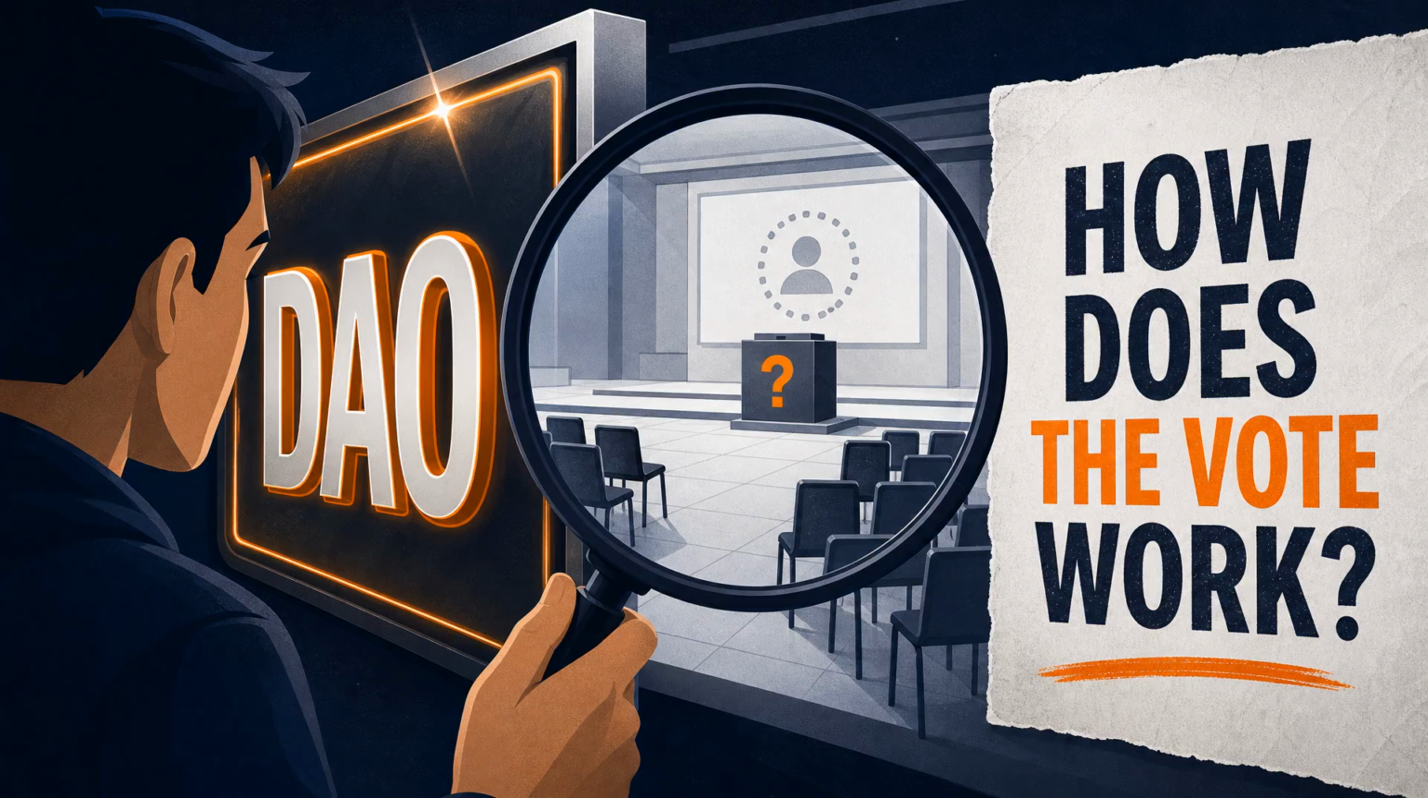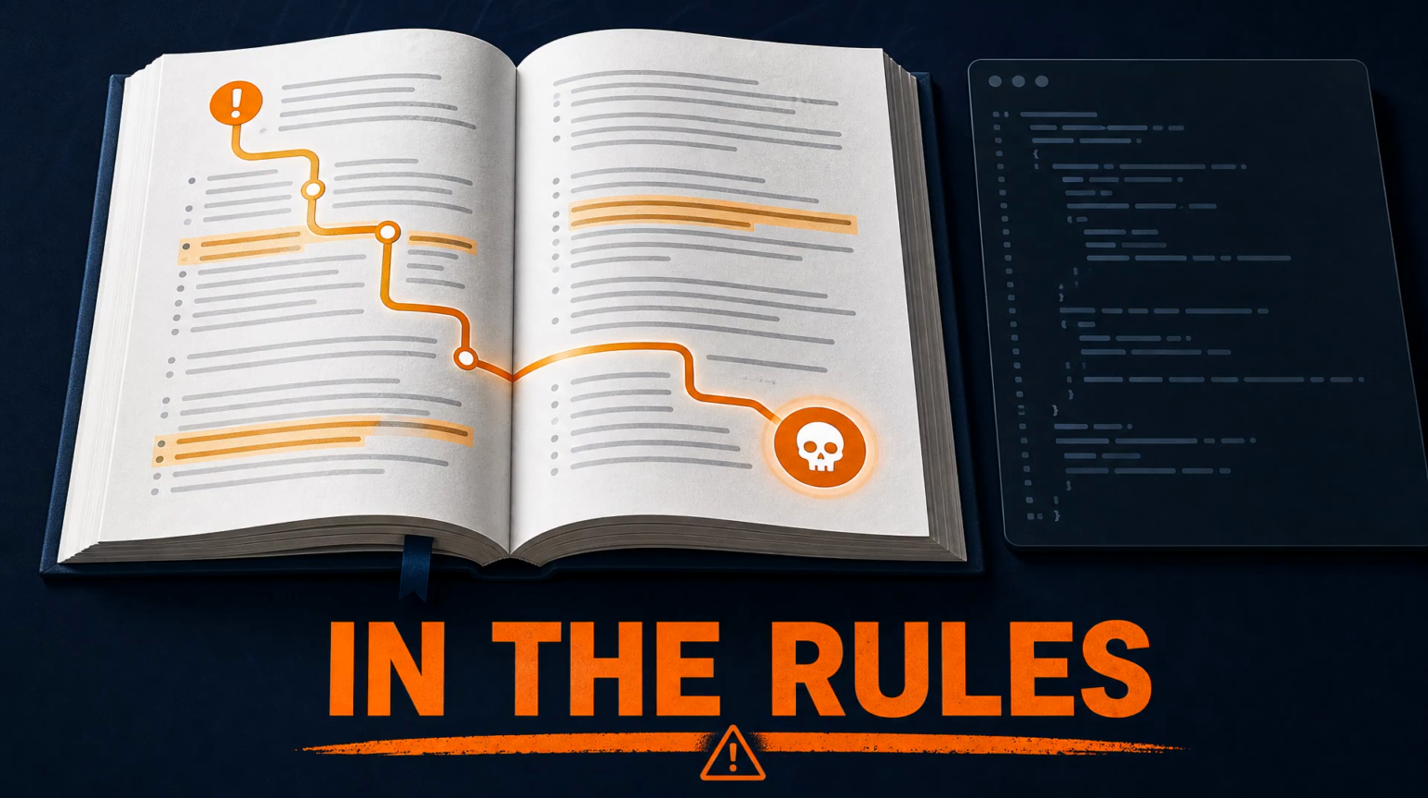So the next time you see a project advertise community governance, do not stop at the word DAO. Ask how the vote works when almost nobody is watching. Because in crypto, the most dangerous exploit is not always hidden in the code. Sometimes it is written plainly in the rules.